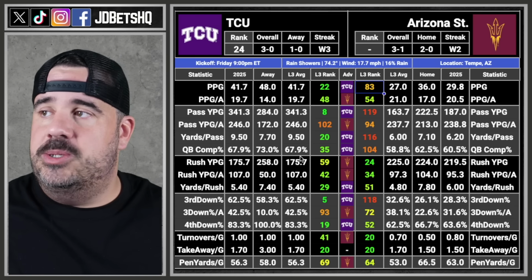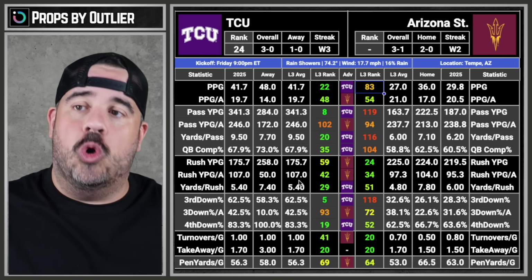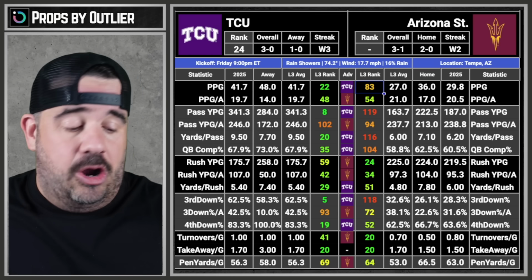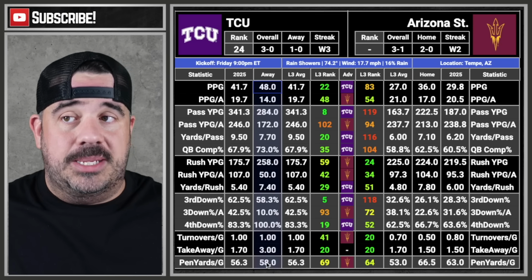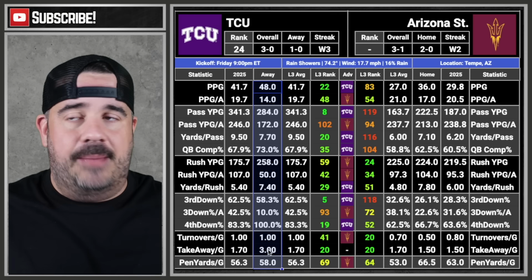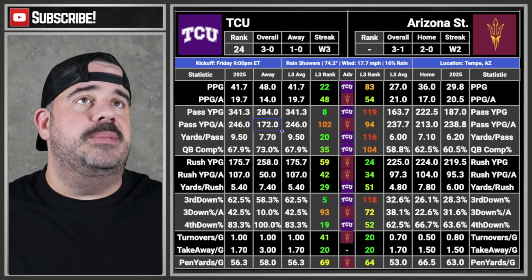So yeah, TCU by 2.5. I can get TCU +2.5. That means I can get TCU +3, and I feel real warm and fuzzy inside. That's all I'm doing. I'm going TCU +3. Don't care. The numbers are the numbers. Yes, they're on the road, but they have played on the road already. The first road game is always like, whoa, okay, you get a road shock. Ask Bama how it happened. Ask other teams. But they played on the road. Who did they play on the road? I'm curious now. Let me take a little peek.